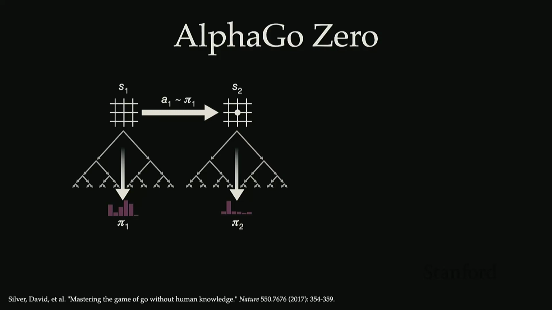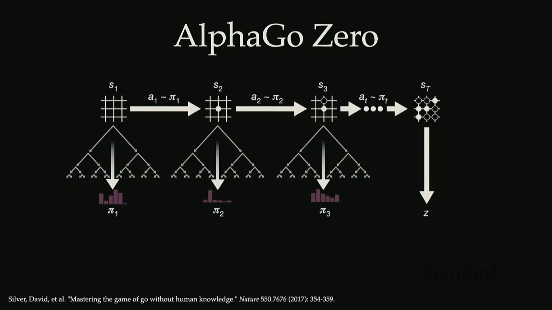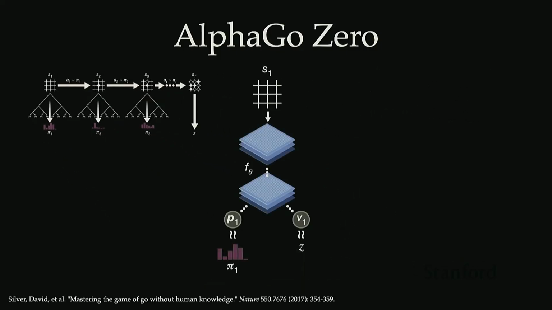So using the same offline learned neural network, same MCTS setup, it builds up the search tree and then plays an action sampled from that policy. And this process of the self-play just continues until the end game is reached. At that point, we have this indication of who won the game. So that Z variable is telling us which of the agents won. Now we have this self-play demonstration, and we can use this then to update the offline learned neural network.